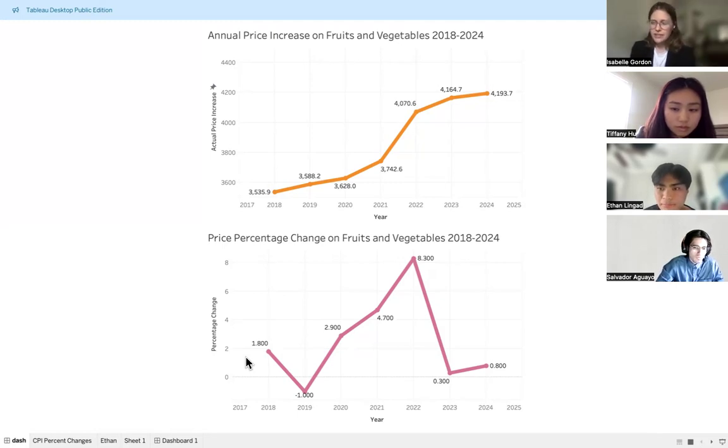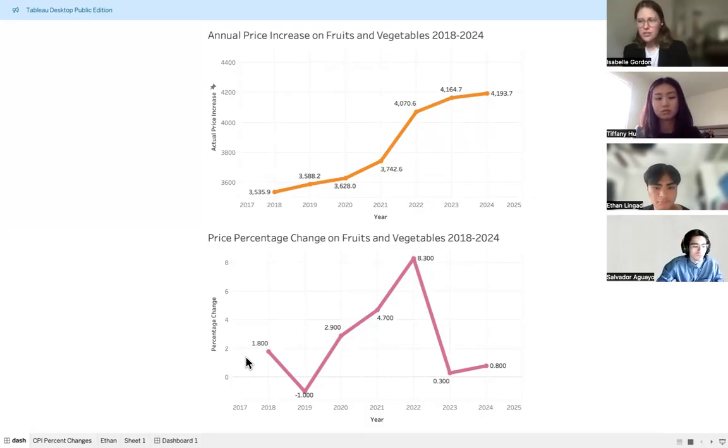So the pandemic, again, accelerated these factors, leading to the sharper price increase compared to previous years like 2019 and 2018. The pattern suggests that external shocks, such as global crises, have a lasting impact on food pricing. And understanding these trends can help consumers make more informed purchasing decisions and prepare for future disruptions by adjusting their shopping habits and budgeting strategies.